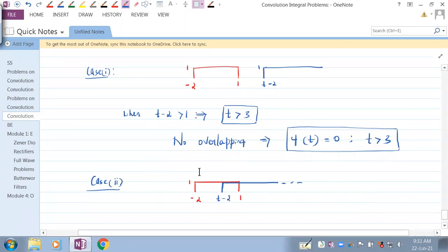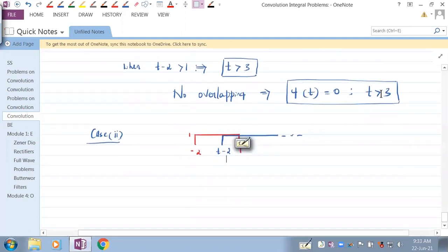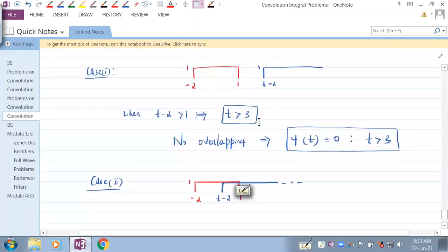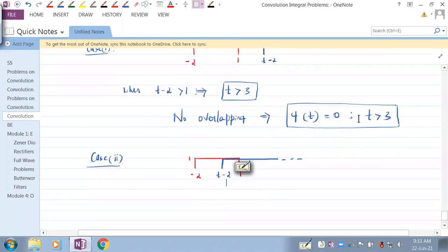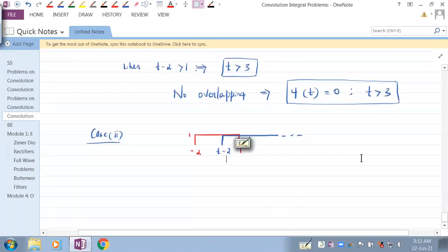But which case is this? First, we should understand the case. For the earlier one, I said it is t greater than 3, right? So likewise, what is t here? So let's see. I can say when t minus 2 is less than or equal to 1, or I can even say t minus 2 is greater than minus 2.